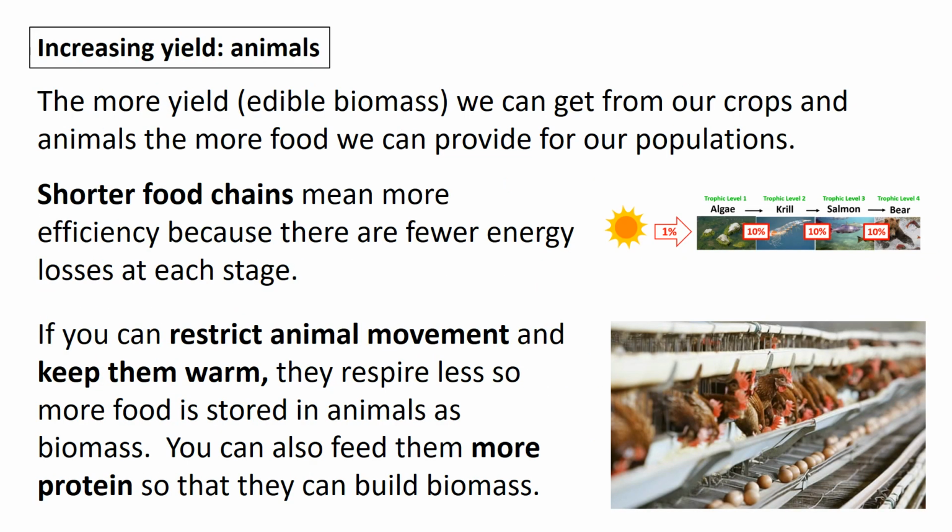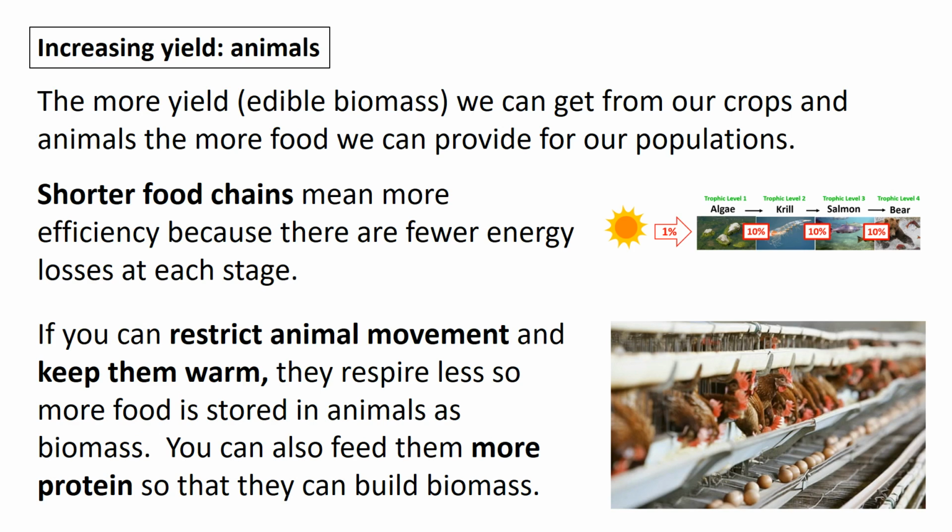So with the food we've got, we need to make the most of it. So farmers and companies are trying to increase the yield all the time of the foods that they grow. When this is animals that we are farming, then we need to make sure that we are getting the most from those animals that we can. One of the ways is to make shorter food chains, so they are much more efficient because there are fewer energy losses. So if we can get animals to eat plants directly without having to feed them extra resources, then that's obviously going to be a shorter food chain. So there is less energy lost.